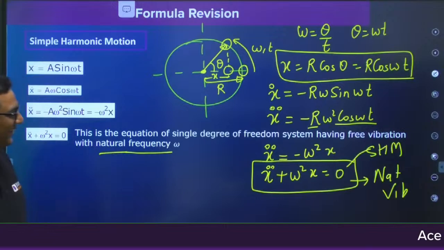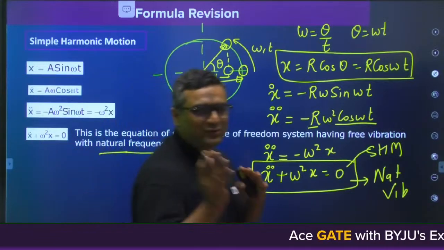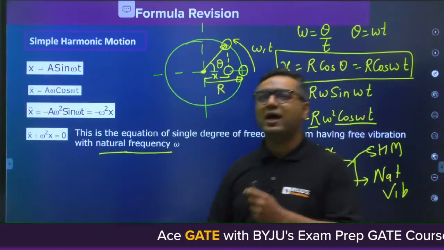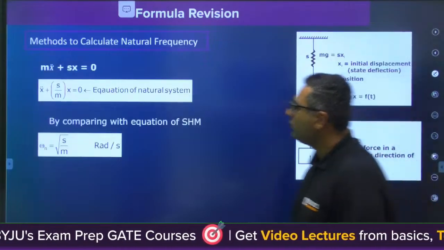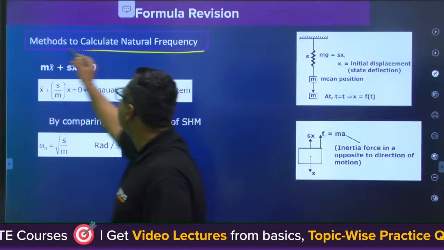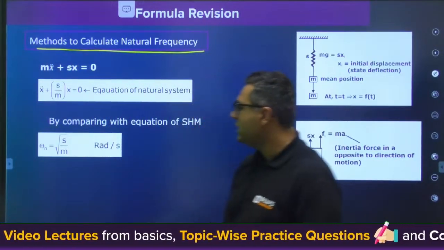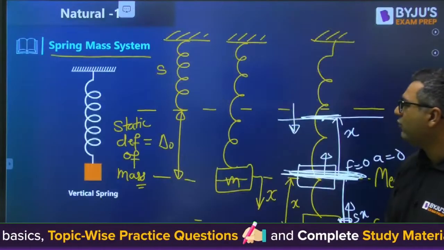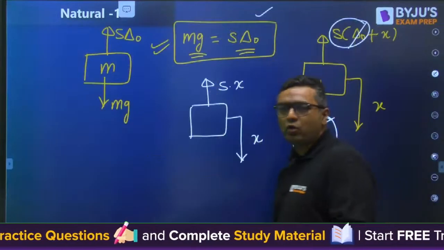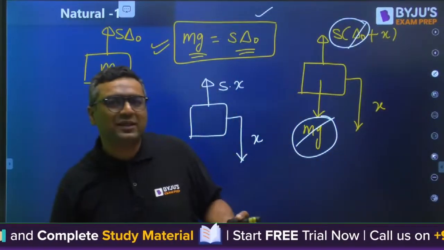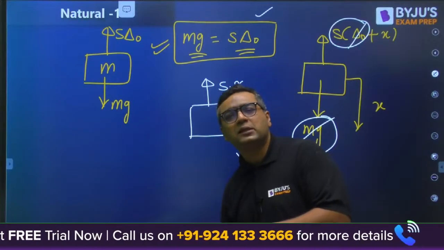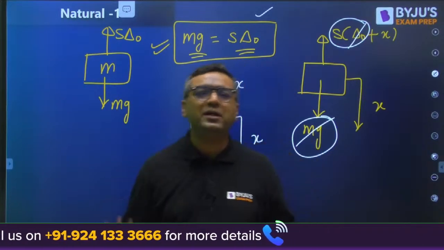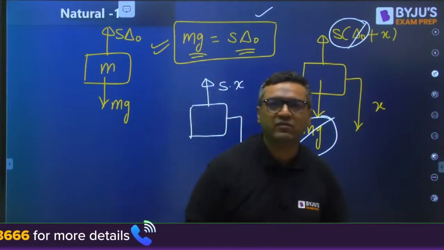Is it clear? Are you getting it? So have you seen the relation? Now my dear, we are going to speed up by going into the methods directly. So my dear, we are going for methods of calculating the natural frequency. First of all, we will be going for the D'Alembert. We are not going into Newton's method because we are not going to use it. We are going to use either the D'Alembert method or the energy method or the Rayleigh method, torque method. So all those methods we will discuss.